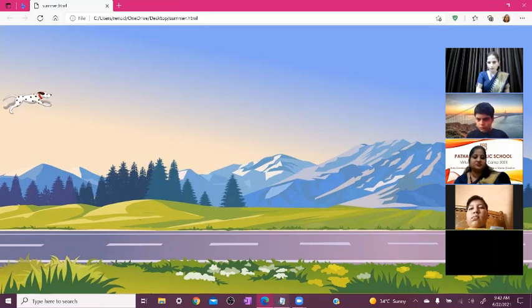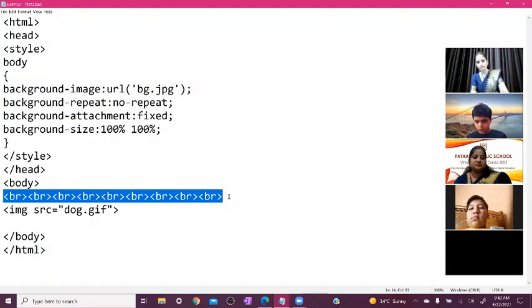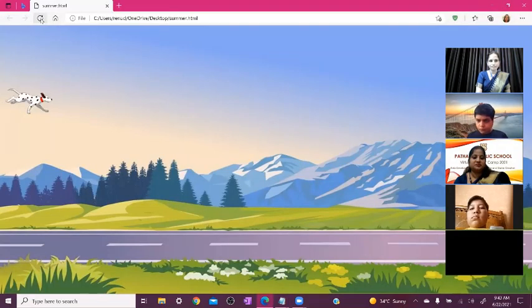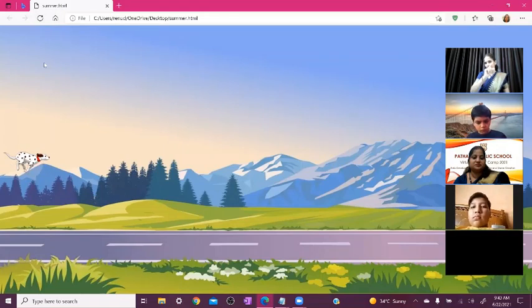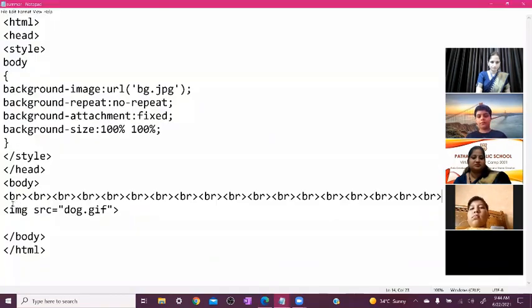Again you open your notepad here. Again, you can copy all these BR. What is BR? BR is for line break. So you can copy it and paste it here. Now we can check again whether our dog is set on the road or not. So again save it, minimize it and refresh it. A little bit of difference is still there, so one more time we need to paste the BR tag. Again you can paste your BR tag here.